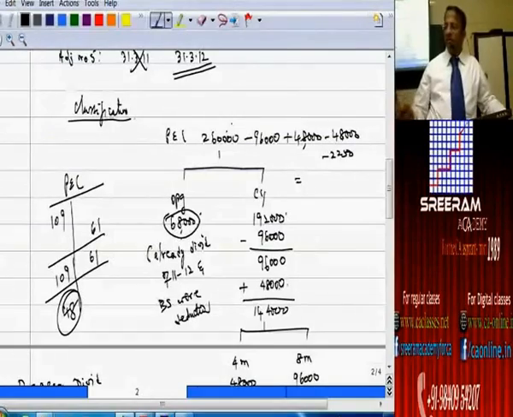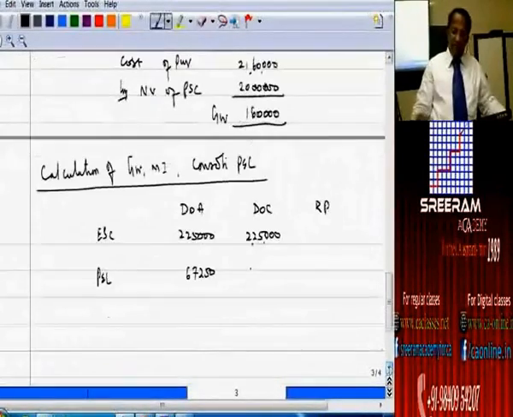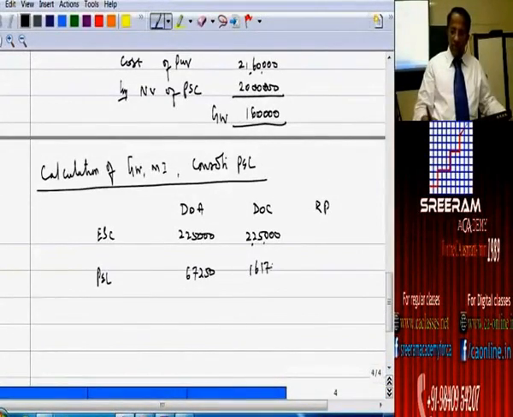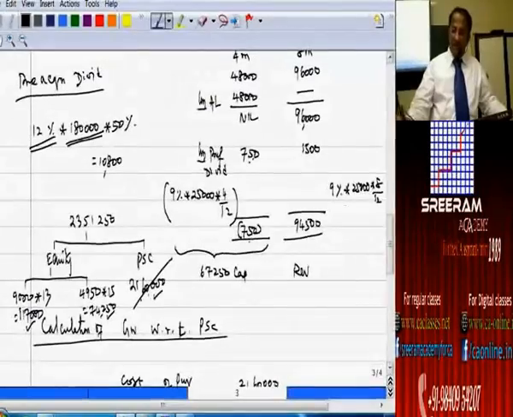How much is that? 161,750. Now what is the difference between the two? 94,500. We can just check up 94,500.